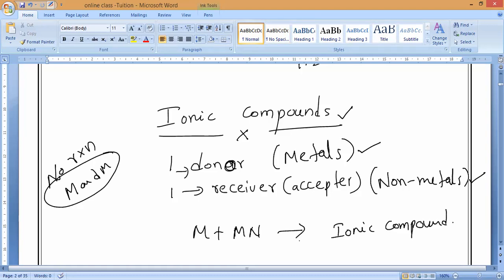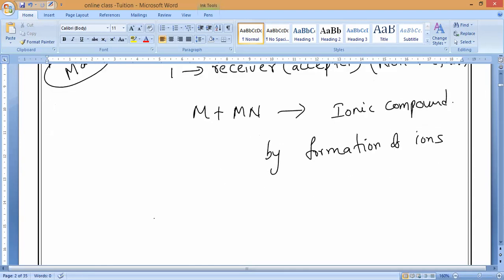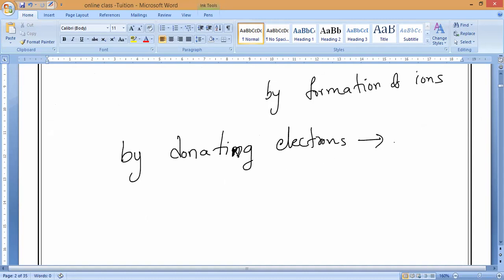So ionic compounds will be formed by what? By formation of ions. Now, what kind of ions will form? By donating electrons, I said. By donating electrons, what ions will form? Positive ions or negative ions, sir? Sir, positive. By donating electrons, positive ions will form.